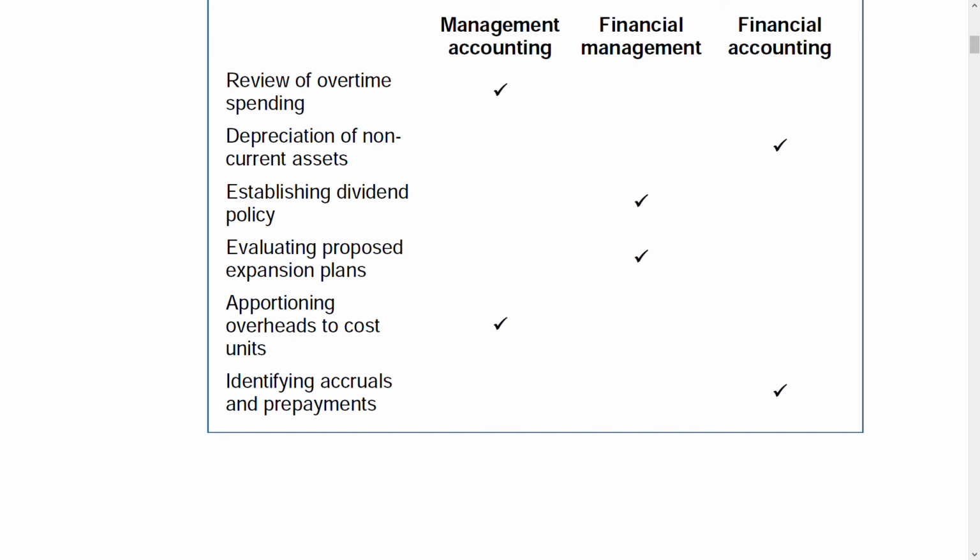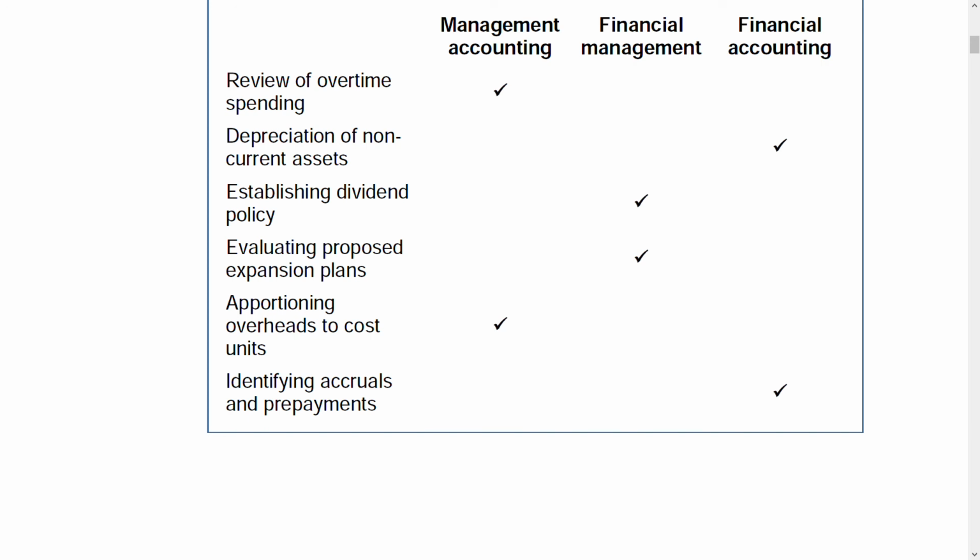Review of overtime spending. Who does it? Management accounting, not the other two. That's why there's a tick mark. Management accounting. Why? Because overtime spending, budgeting, they have to do. They have to pay payroll. Management accounting. Depreciation of non-current assets. Definitely it is financial accounting. They will show depreciation because they have to show the financial position. It has nothing to do with management accounting and financial management.